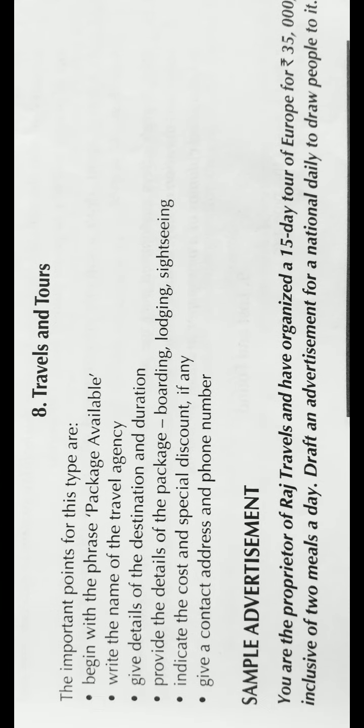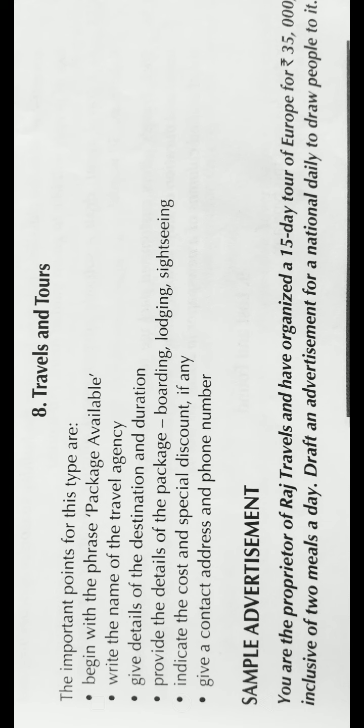Let us see now another topic, that is how to write an advertisement in case of travels and tours. The important points in this are, you should begin with the phrase package available, or you should write in capital letters the words PACKAGE AVAILABLE.